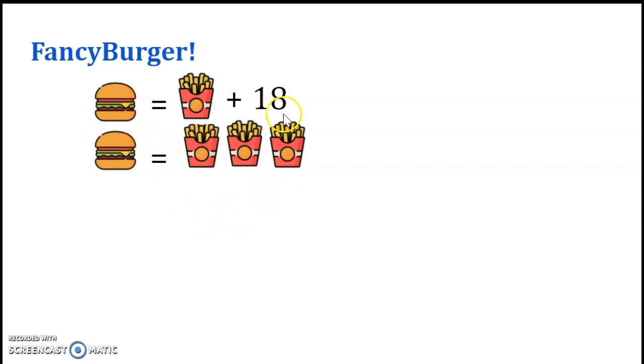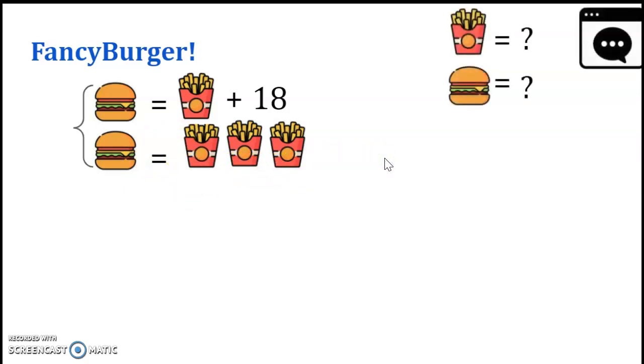Okay, so then we have two criteria here that needs to be met. So we indicate that by putting in this curly bracket. So this is the first criteria, and this is the second criteria. So knowing this information, can you tell me the price for the supersized fries and the super fancy burger price? Okay, I hope you all had a chance to think.